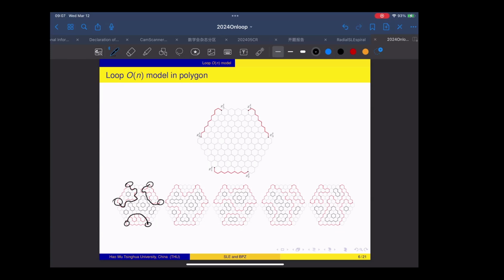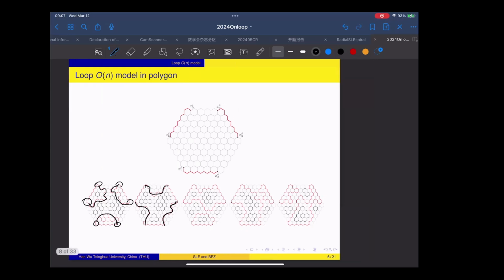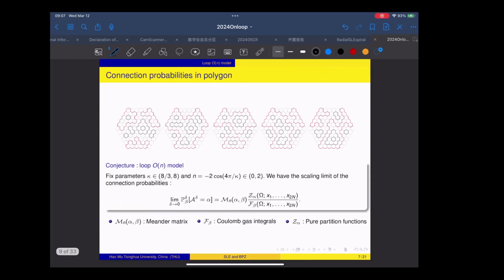So the loop configuration will give a planar link pattern between the 6 marked points. And in the second picture, we see that 1 is connected to 6, 2 is connected to 3, and 4 is connected to 5. So this is another different link pattern. And then my question is, can you calculate what is the probability for each link pattern in this loop-O model?